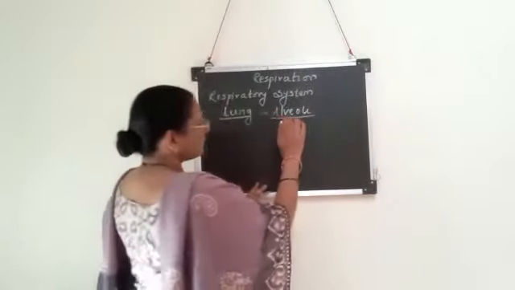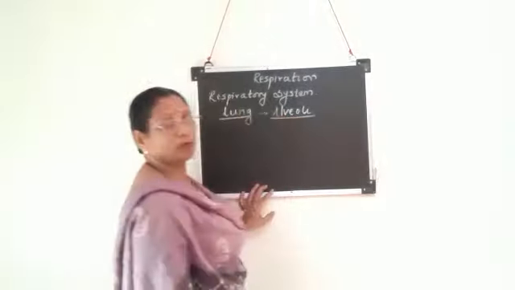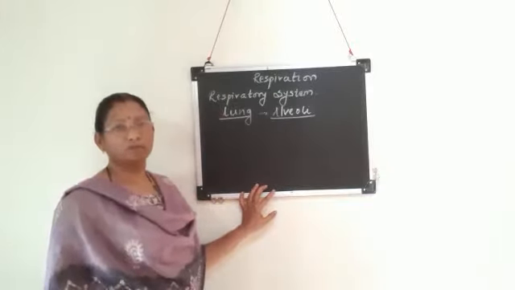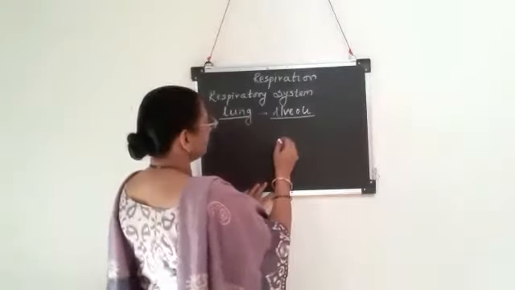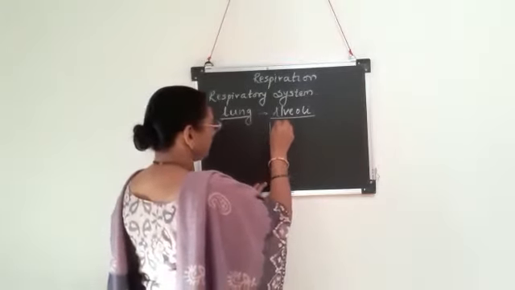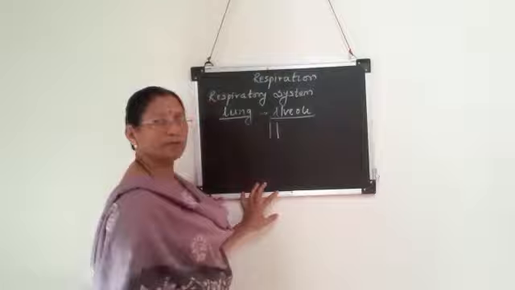We have to study the structure of alveoli in detail, so that we can get to the further part, that is the exchange of gases, in detail. Remember that we have seen that in the system the trachea is there. Trachea is a tube-like structure.